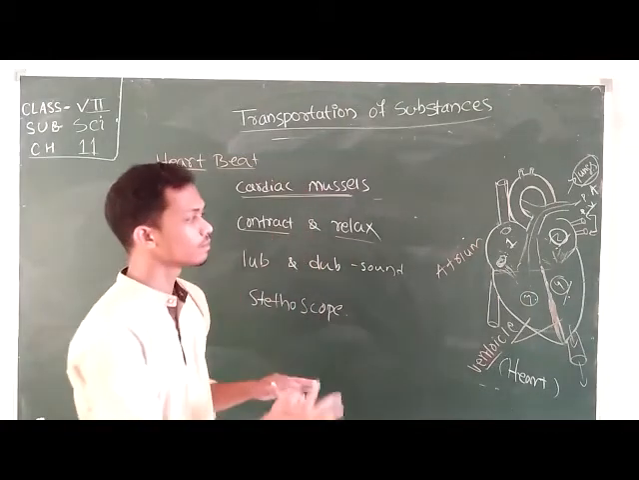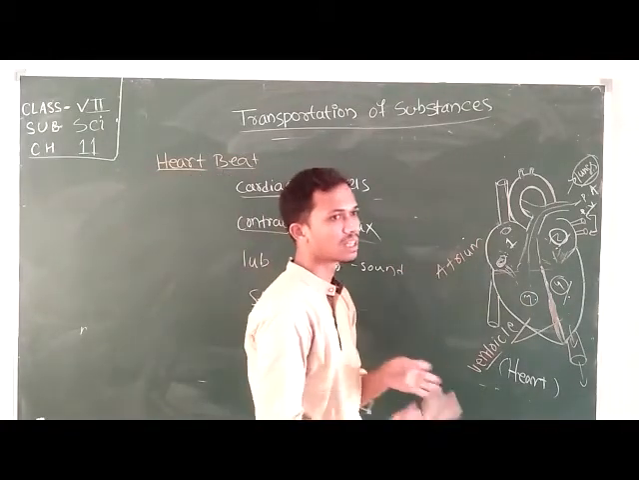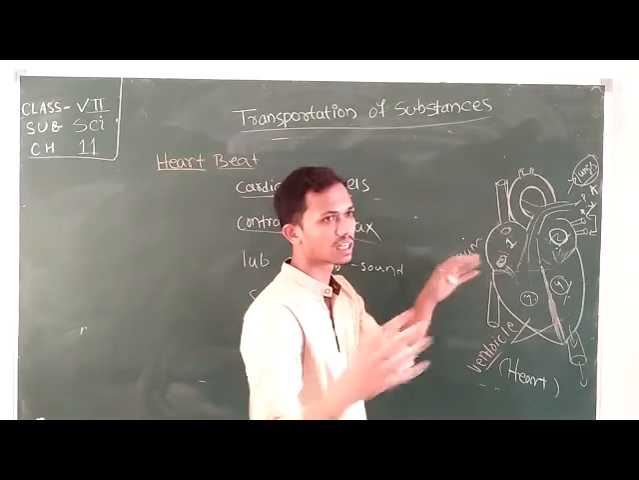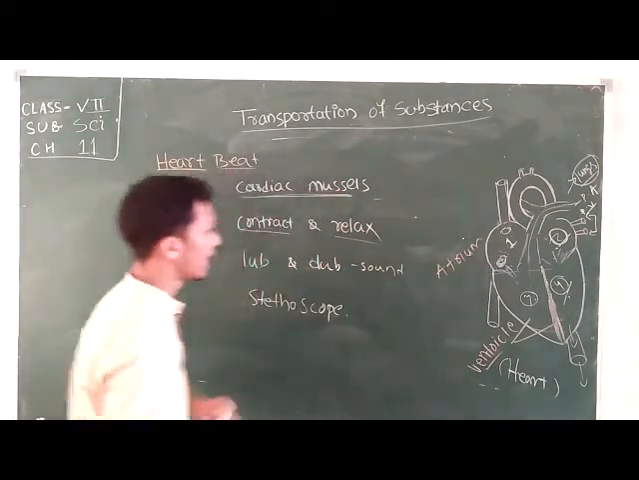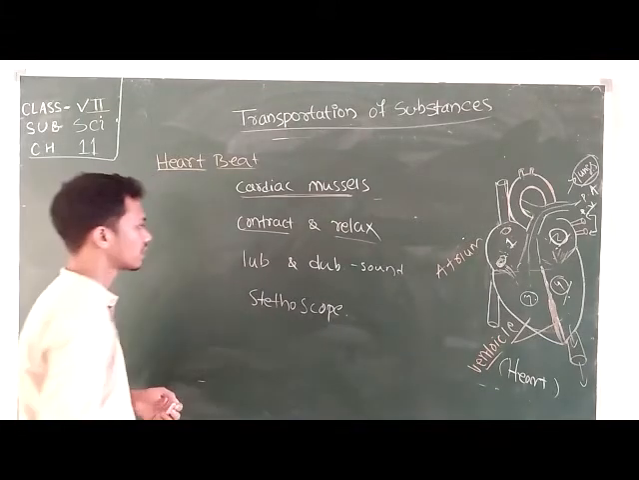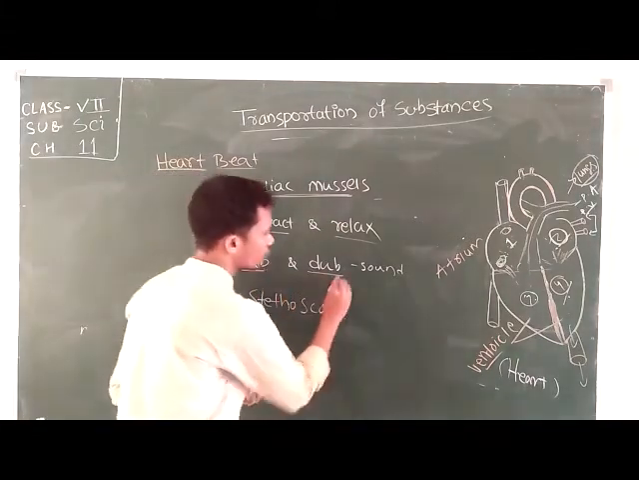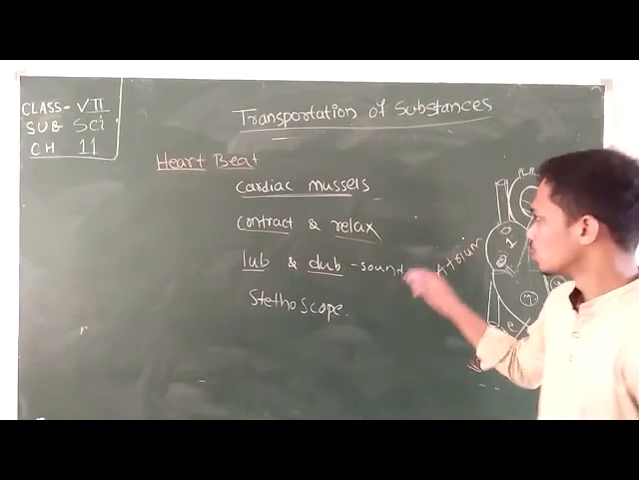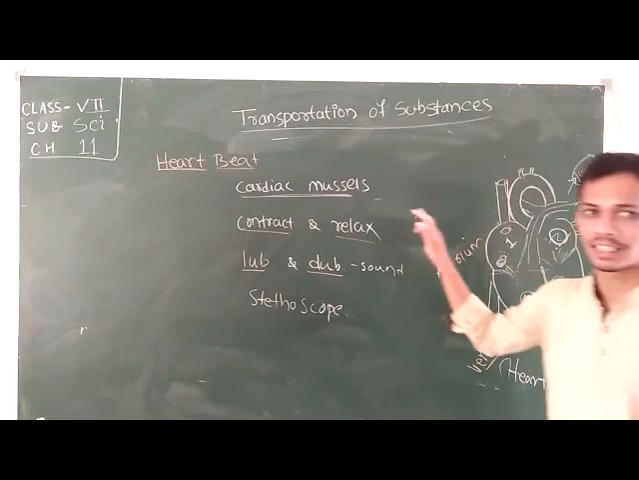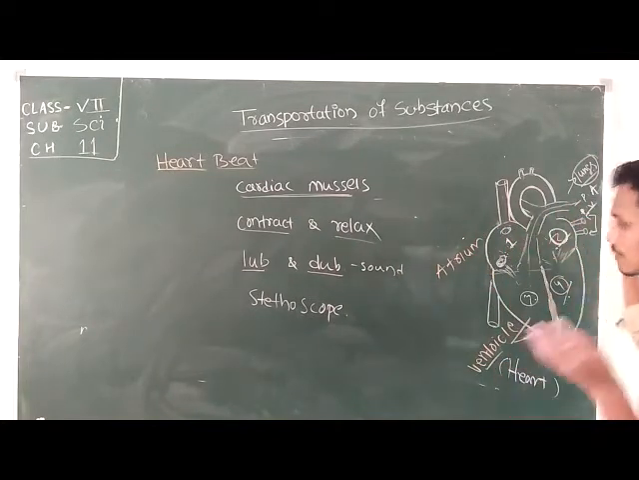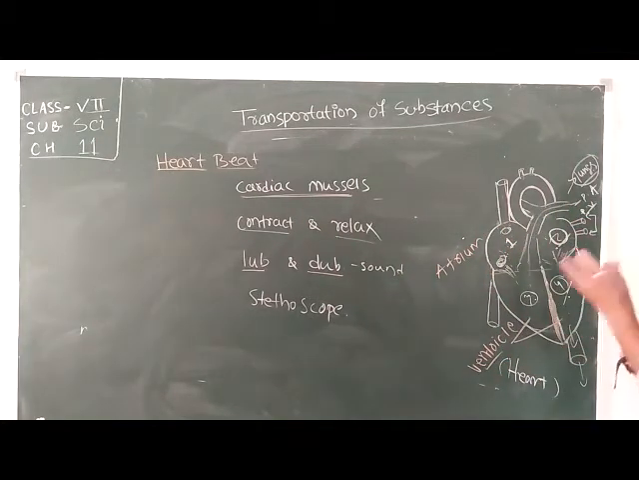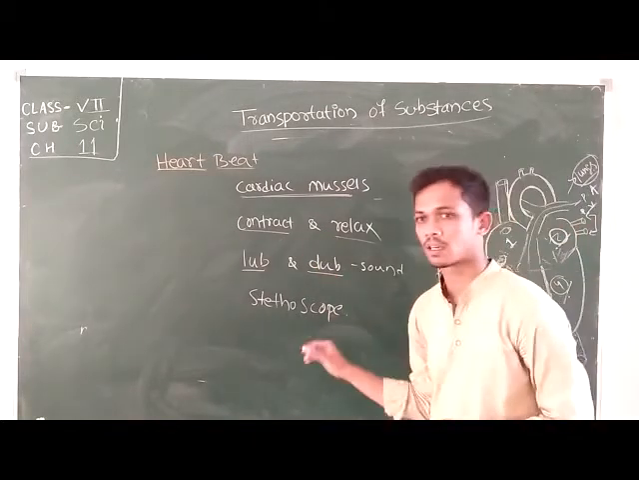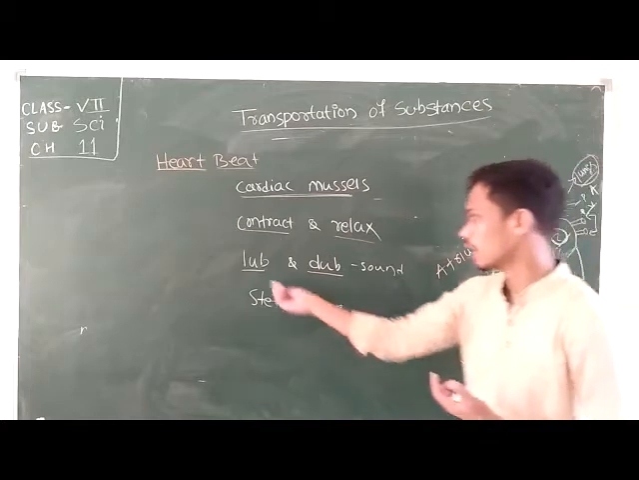In this rhythmic manner, the heart is always contracting and expanding, and this contraction and expansion forms a lub sound. The contraction and relaxation of the chambers of the human heart happen in a rhythmic manner, and this contraction and relaxation produces a sound just like lub and dub.